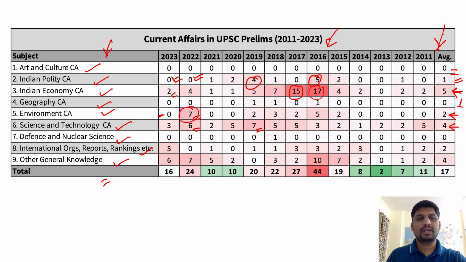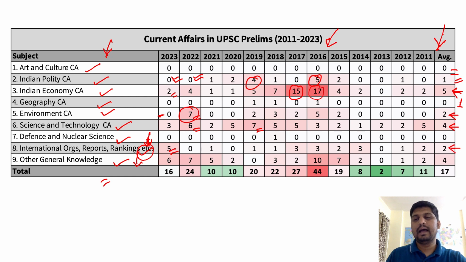Now, international organizations, reports, and rankings. Now, this is important, because this is a category in itself. We have not clubbed it as a part of general knowledge, because this can be studied, there is a pattern to it. Therefore, we have mentioned it separately. Last year there were 5 questions in this category. The average has been 2.